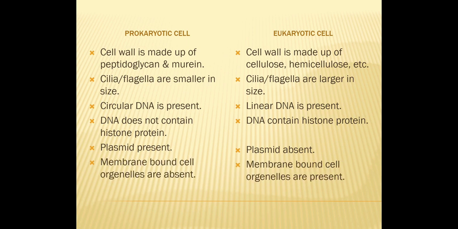Then, in prokaryotes, membrane-bound cell organelles are absent. What are membrane-bound cell organelles? The examples are mitochondria, Golgi apparatus, endoplasmic reticulum, etc. These are all membrane-bound cell organelles. They are absent in prokaryotes. In eukaryotes, membrane-bound cell organelles are present.